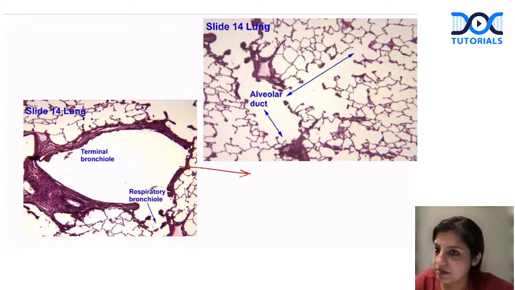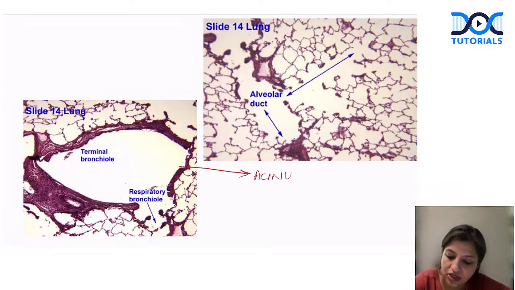It has the lining epithelium. Now the lining epithelium is columnar only, and it will slowly start becoming cuboidal, but the lining epithelium is there. If you look at the size, it's smaller, with a well defined lining. Okay, after the terminal bronchiole we lead into the acinus.